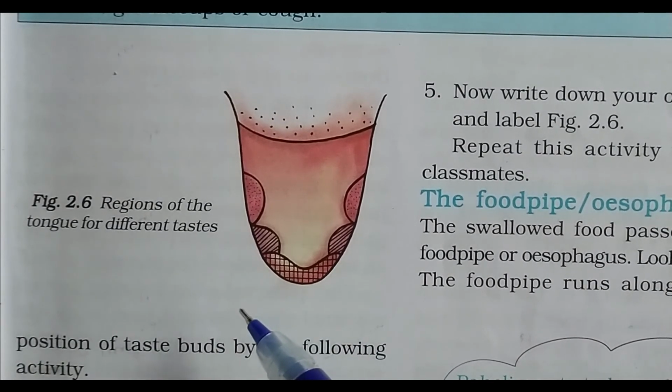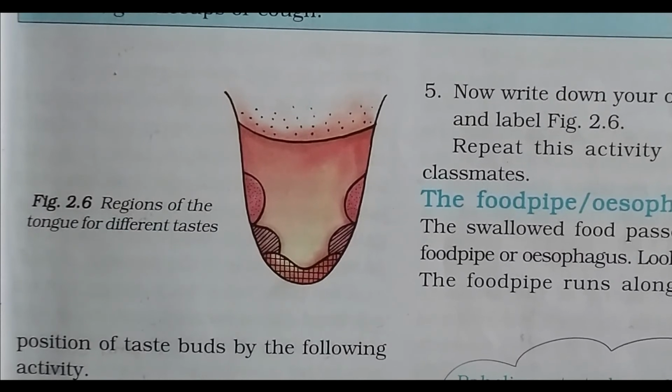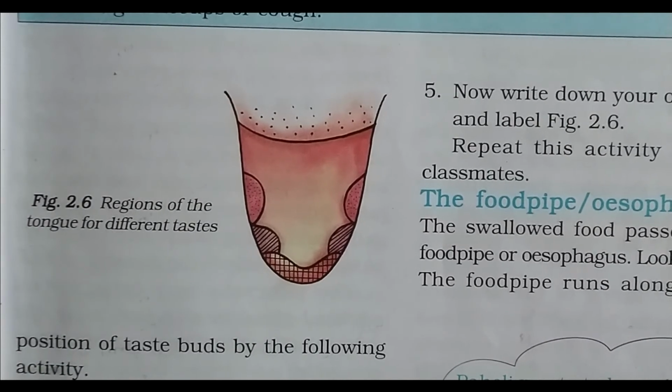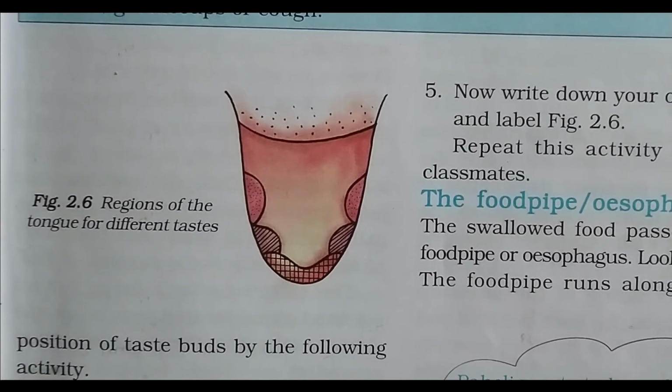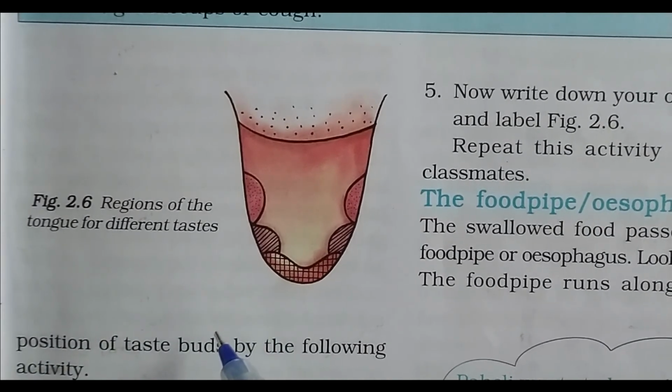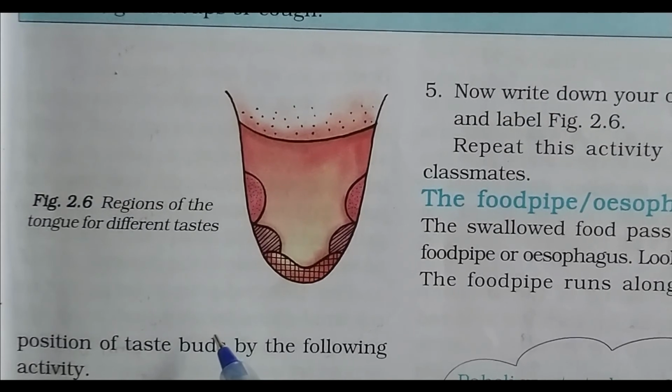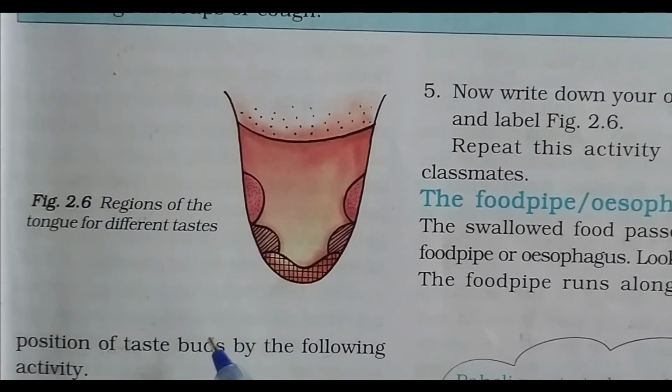In our mouth the salivary glands are present, which secrete saliva. The saliva breaks down the starch into sugars. In our mouth the saliva juice is created continuously. So like this the mouth and tongue work in our mouth, that is the buccal cavity part. We studied about the buccal cavity part.